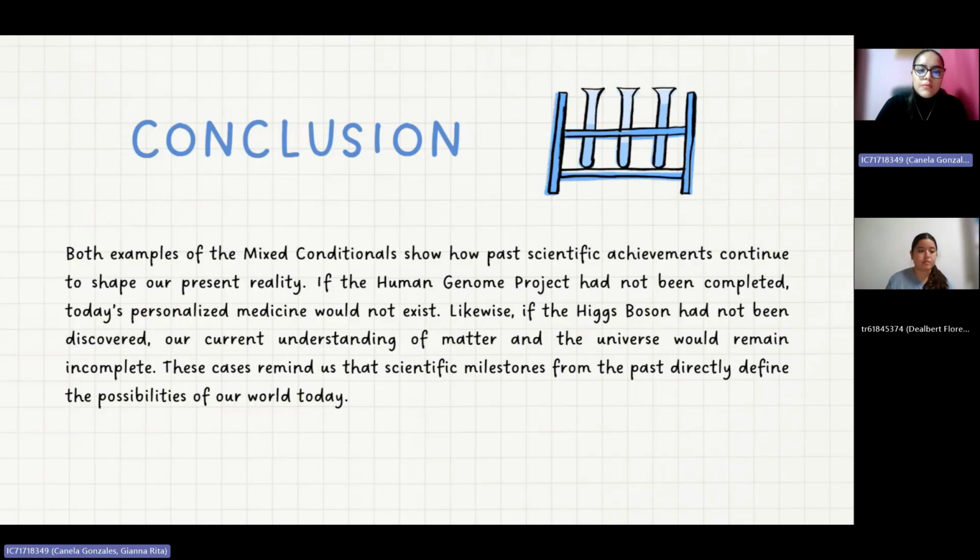In conclusion, both examples of the mixed conditional show how past scientific achievements continue to shape our present reality. If the Human Genome Project had not been completed, today's personalized medicine would not exist. Likewise, if the Higgs boson had not been discovered, our current understanding of matter and the universe would remain incomplete. These cases remind us that scientific milestones from the past directly define the possibilities of our world today.